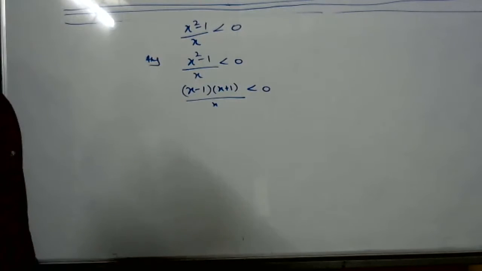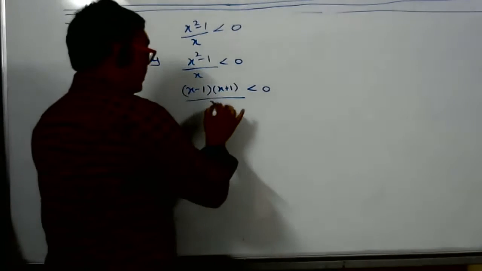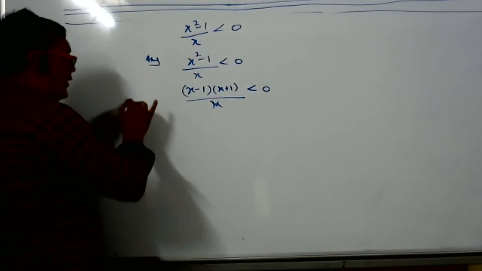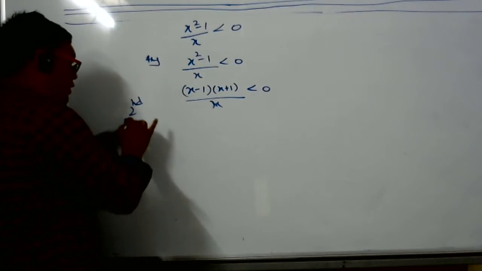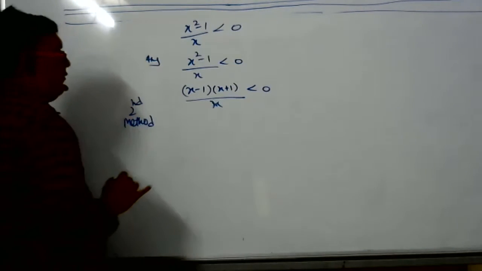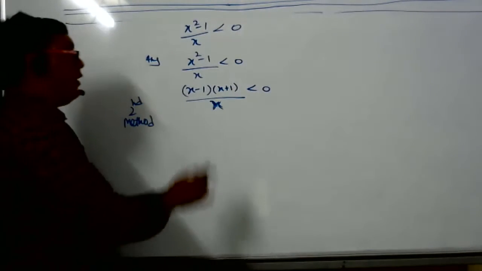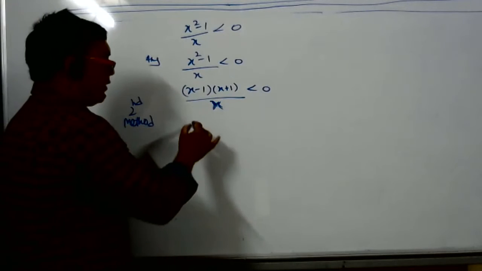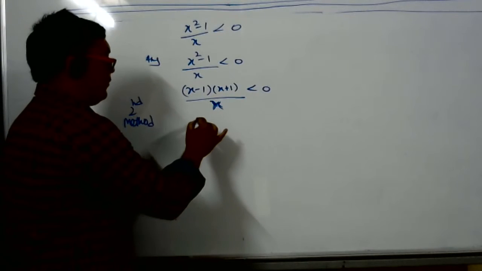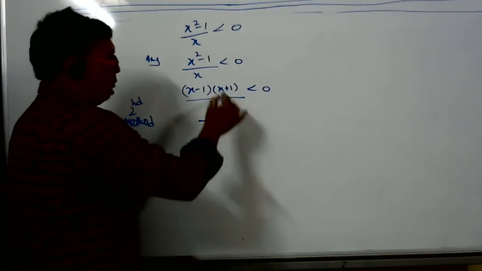That is the other method. Now suppose the second method, usually this method only you have to follow in boards or in school exams. They don't teach the Weaver method. So I have taught you a method which is very simple and quick, but suppose the other method. Here, what are the points of roots and discontinuity? We say minus 1, 1,